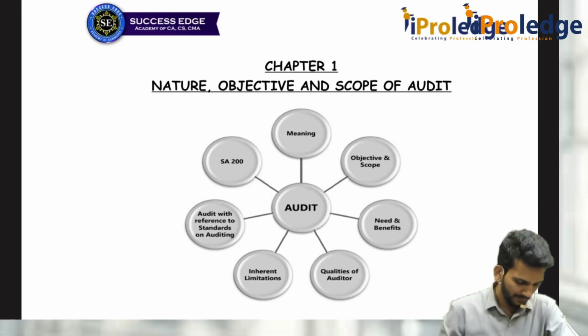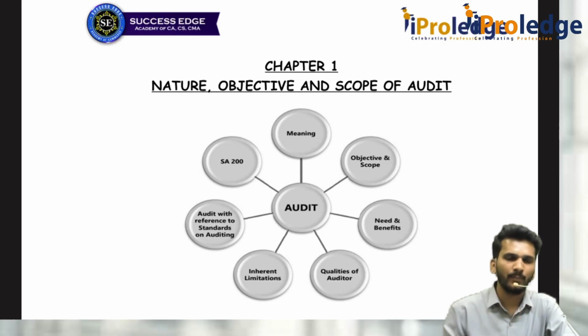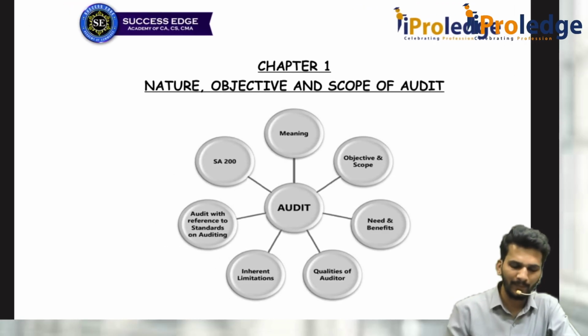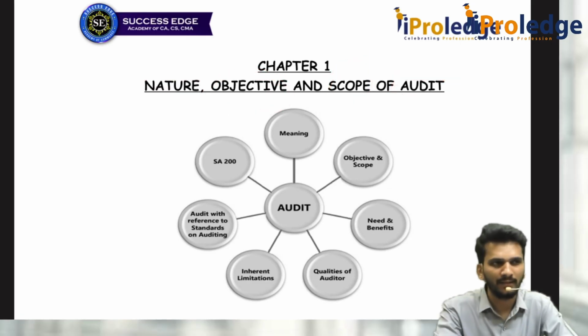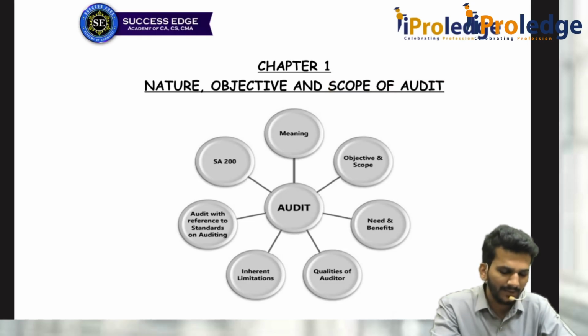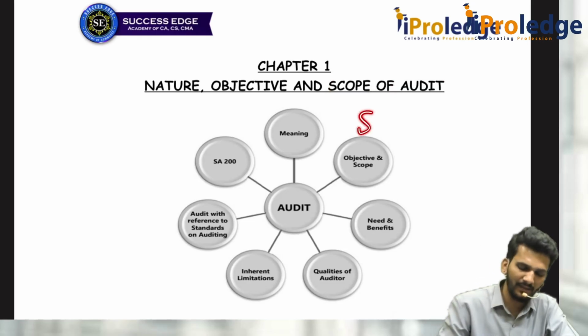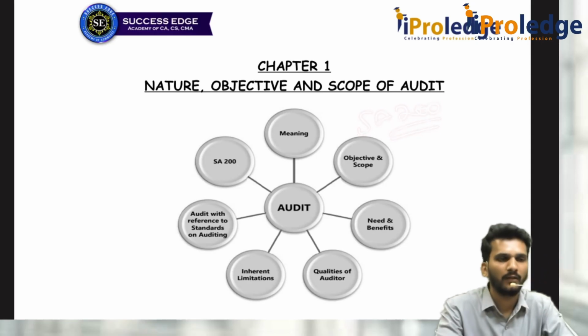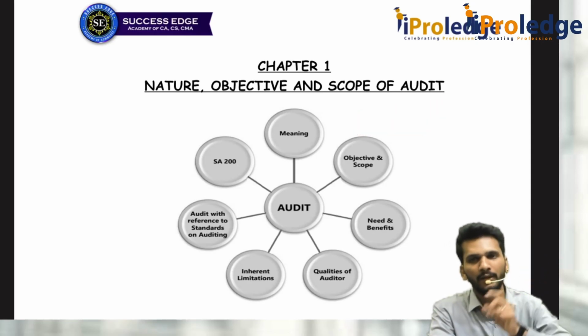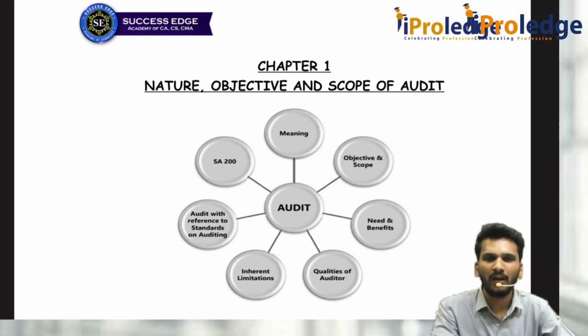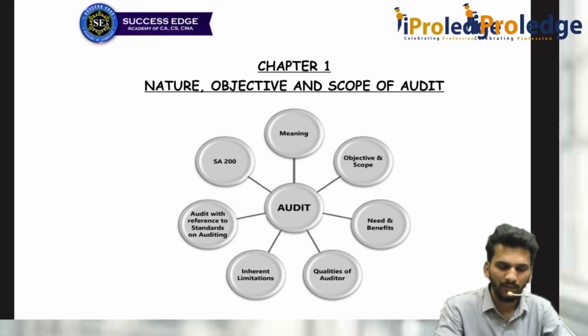We will discuss the nature, objective and scope of audit. Sir, you told us audit is an independent examination of financial information. What is the nature of audit? What is the objective of audit? What is the scope of audit? We have to discuss all those things here. All these things are mainly discussed in a standard called SA 200, Overall Objectives of the Independent Auditor and the Conduct of an Audit in Accordance with Standards on Auditing. You have to check whether the auditor is complying with those things or not.